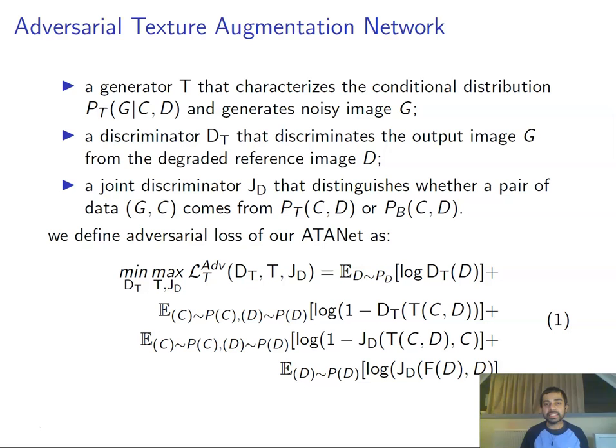We briefly describe our ATNet, which includes a generator T that takes an input clean image and generates its noisy version, a discriminator DT that tries to discriminate between the generated noisy and ground truth noisy images, and the joint discriminator JD that tries to discriminate whether a pair of data consisting of a noisy and a clean image comes from the joint distribution of real noisy and its generated clean, or real clean and its generated noisy. This leads to our adversarial loss depicted in equation 1.